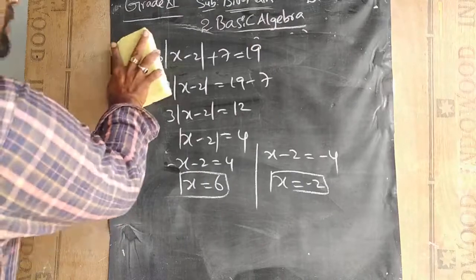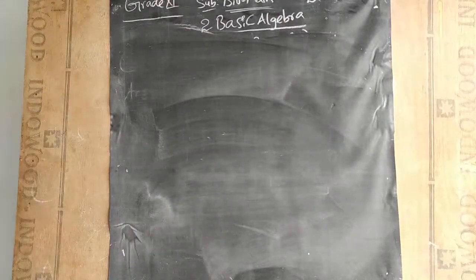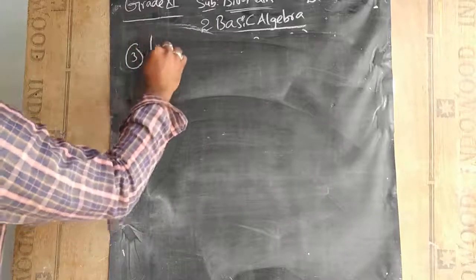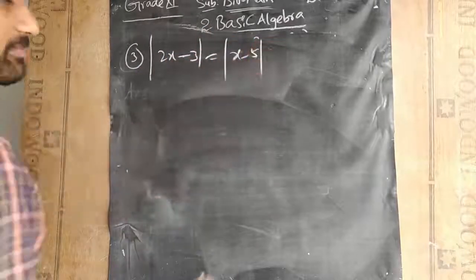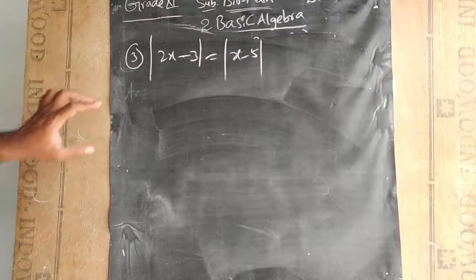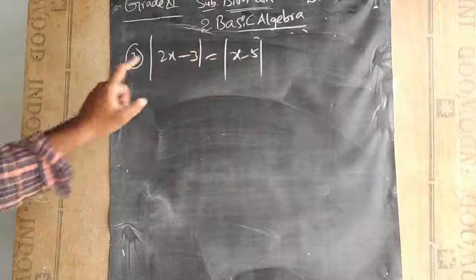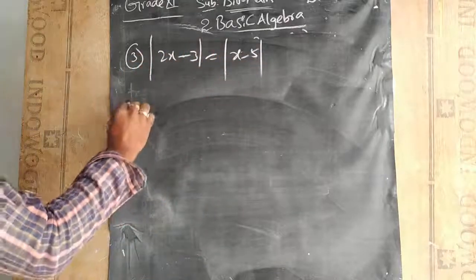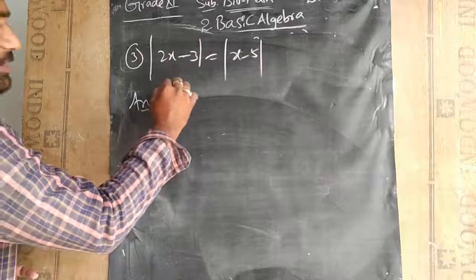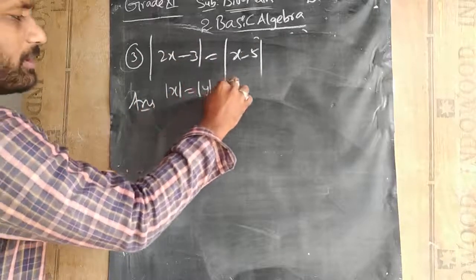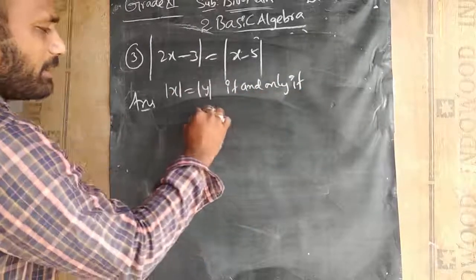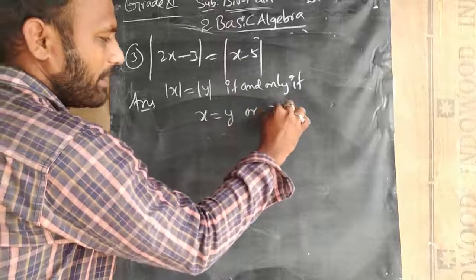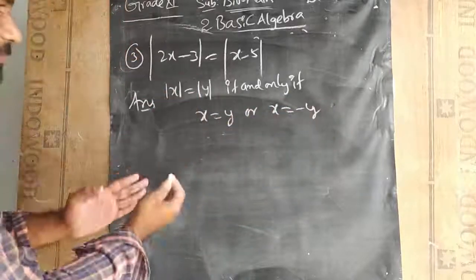Let us take another question, students. |2x - 3| = |x - 5|. So here we are coming under the second case, |x| = |y|. Two moduli are equal if and only if, what is the case that we have discussed? |x| = |y| if and only if either x is y or x is -y. So the same logic will apply here.